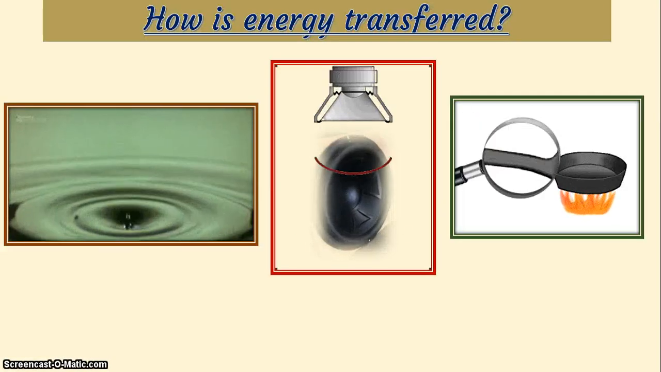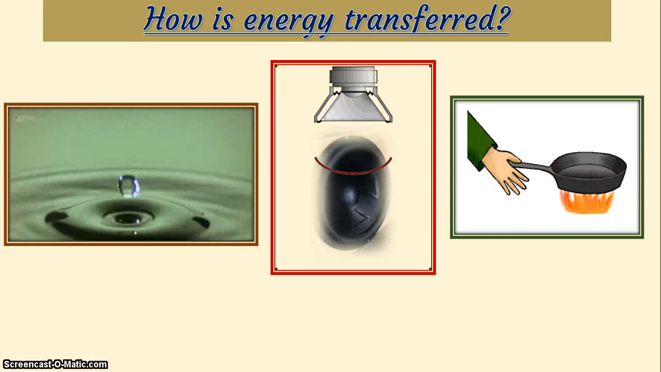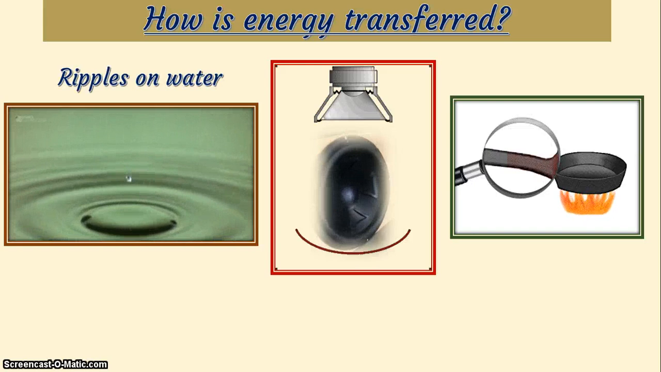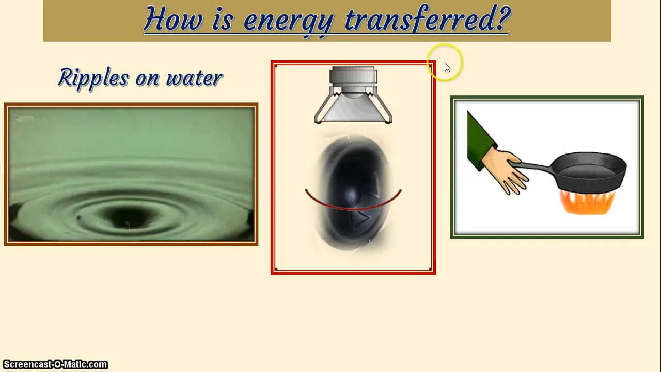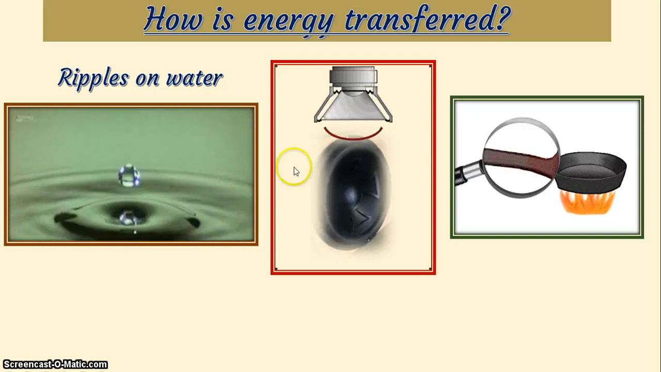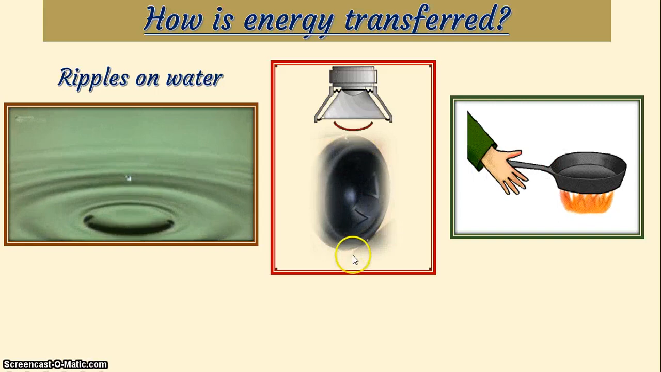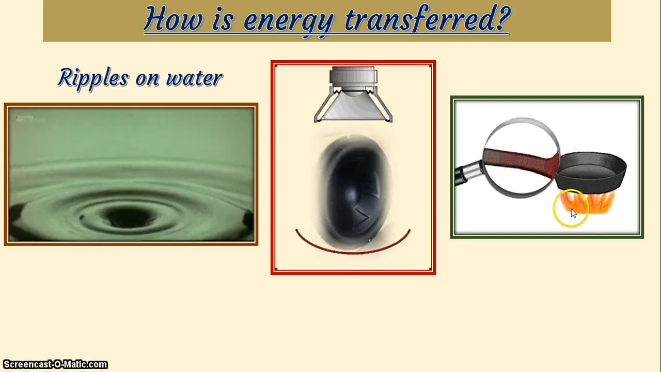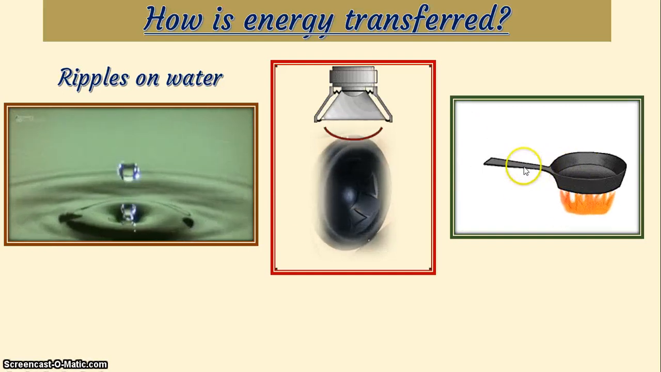How is energy transferred? What does it mean for energy to be transferred? Look at this ripple on water. You can see the wave, what you call the ripples, moving out. This is energy being transferred. Look at the speaker. You can see the sound wave or the sound energy moving out. This is energy transfer. Look at this pan on fire. Right here you feel the heat. Why? Because its energy is transferred.